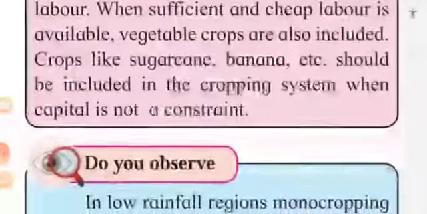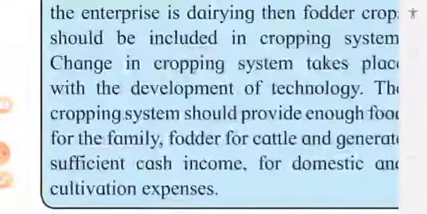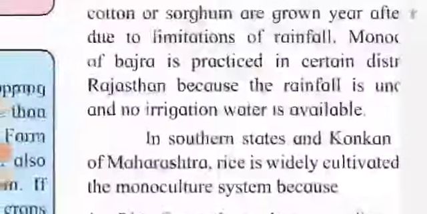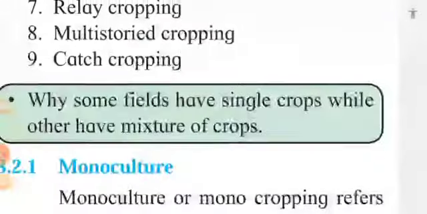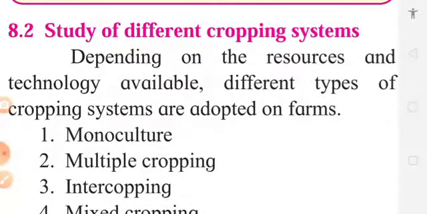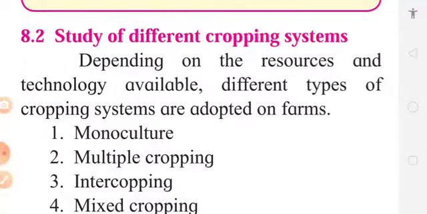Now let us go to another part of this cropping system. There are different kinds of cropping systems we follow in India.